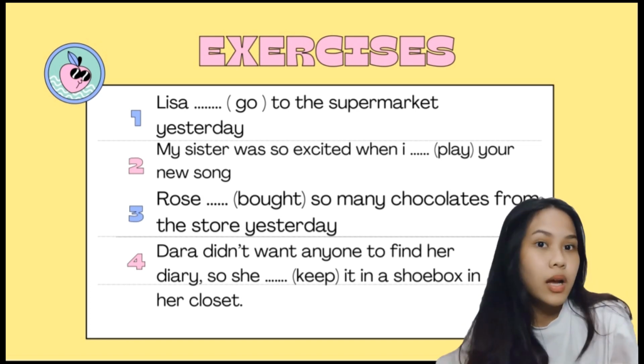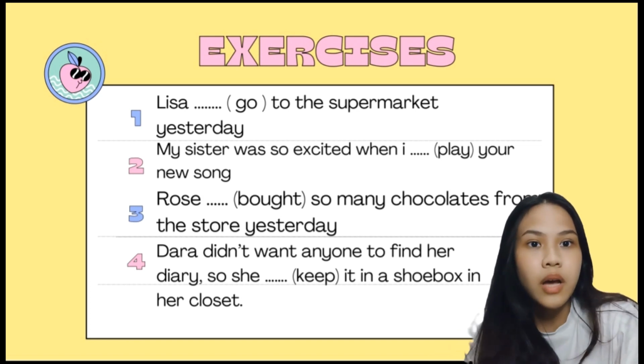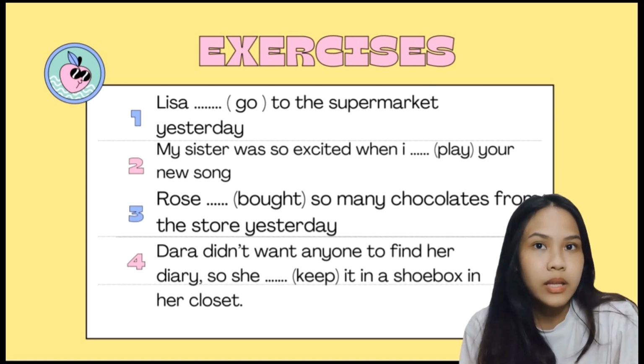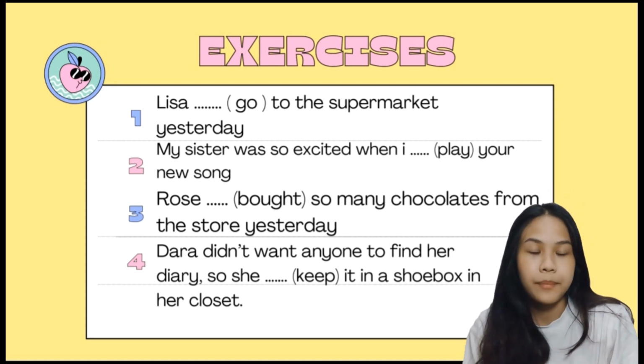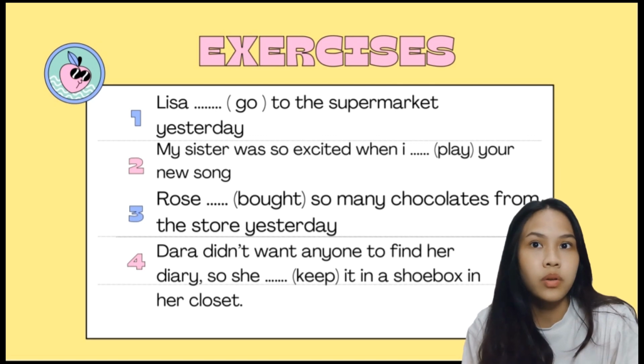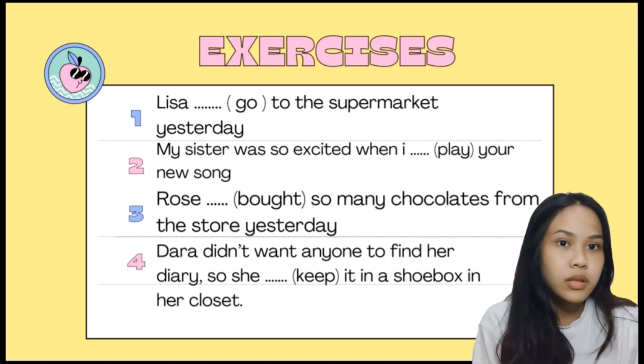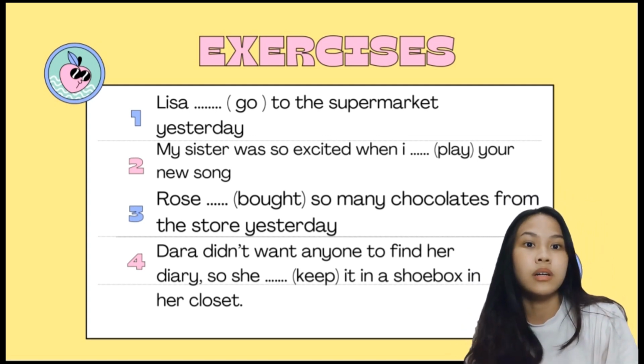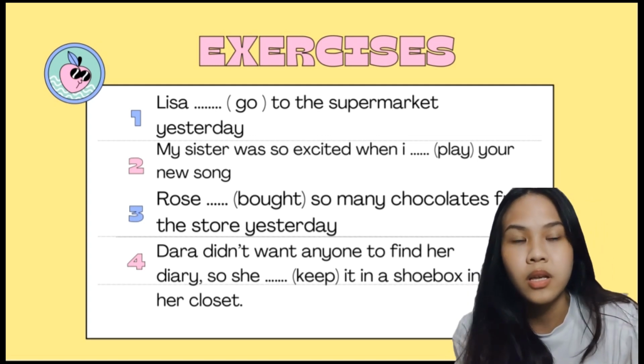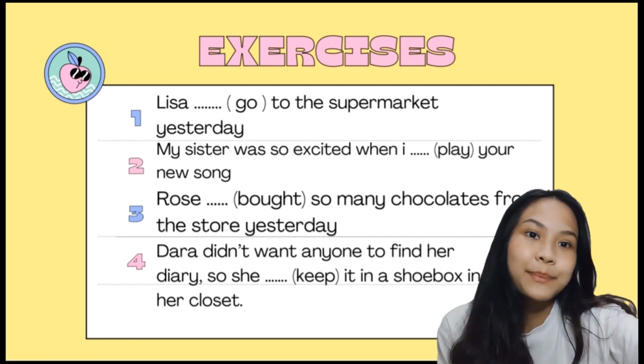Number 4: Dara didn't want anyone to find her diary, so she blank it in a shoebox in her closet. The answer is Dara didn't want anyone to find her diary, so she kept it in a shoebox in her closet, because kept is the verb 2 of keep. It is an irregular verb.